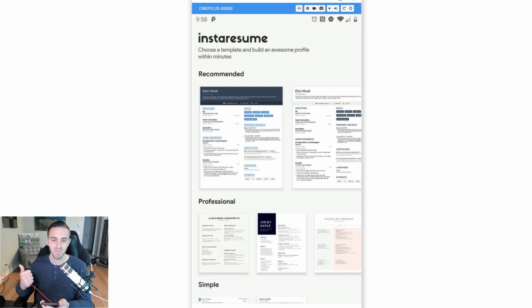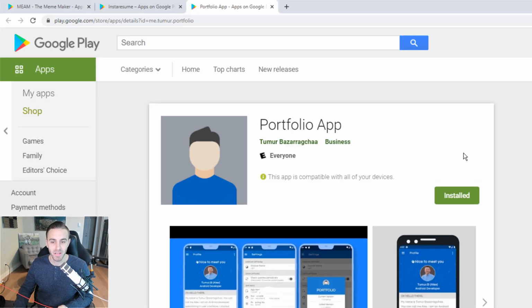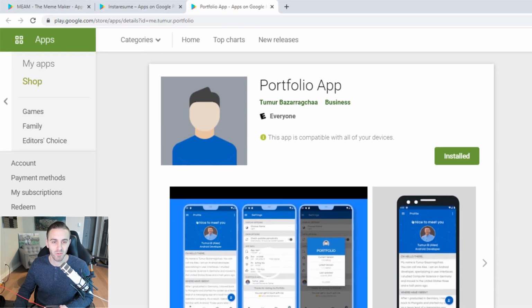So great idea. Needs work. That's what I would say about this app. All right, next app. This is Portfolio. So this is actually not a real app, so to speak, and I'll show you what I mean.